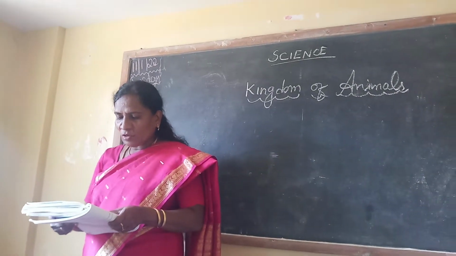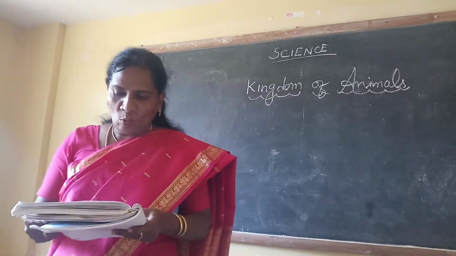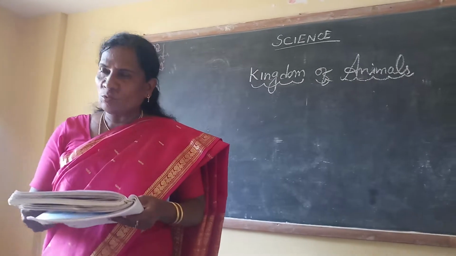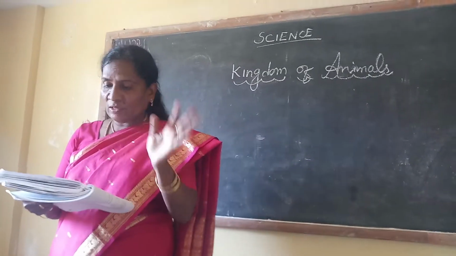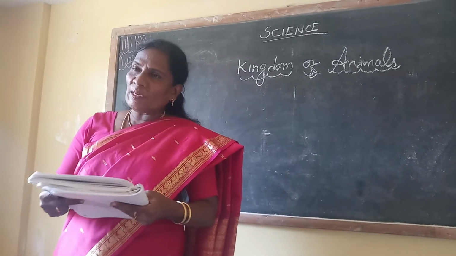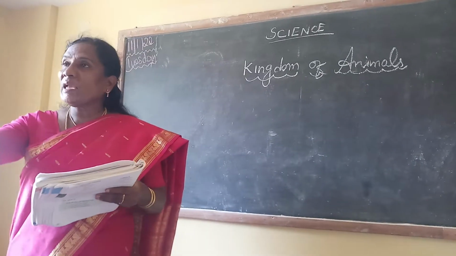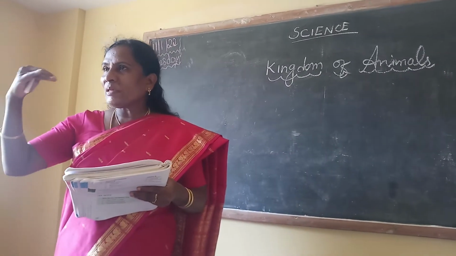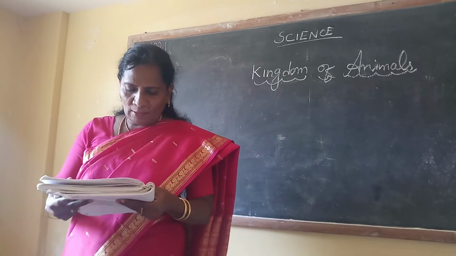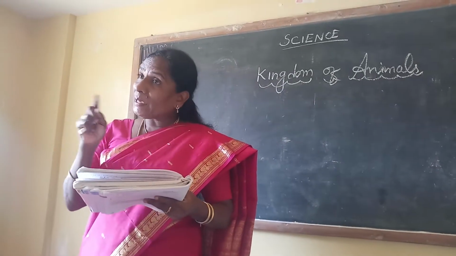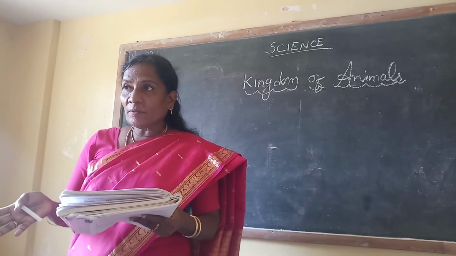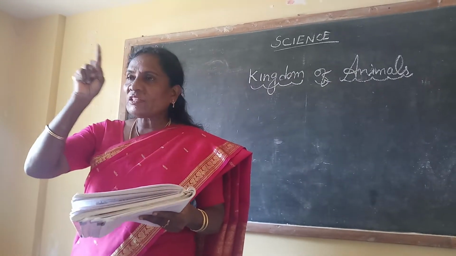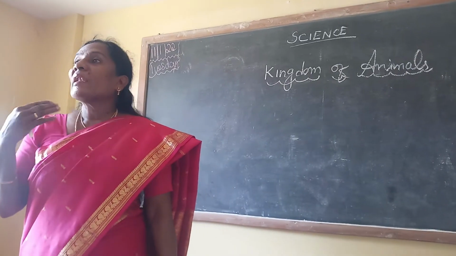Goat and cow live on land while fish lives in water. Some animals are found in very cold regions while others are found in deserts. This only we have to learn, step by step, topic by topic. On the basis of living habits, animals are divided into many types. First type we can go for land animals.